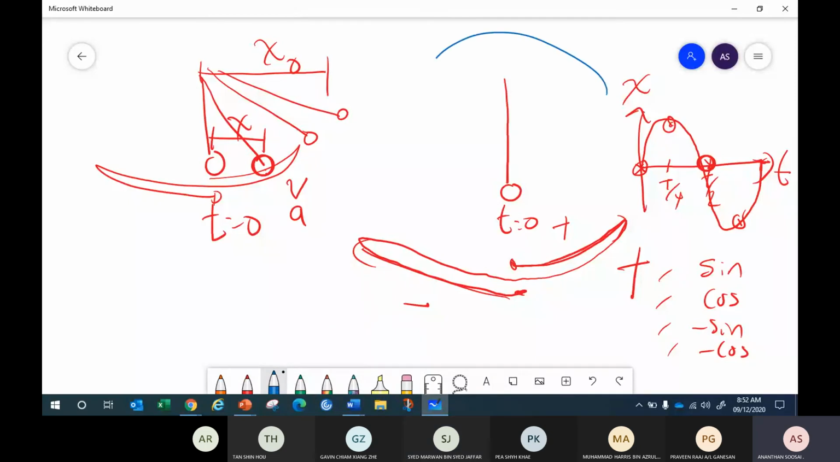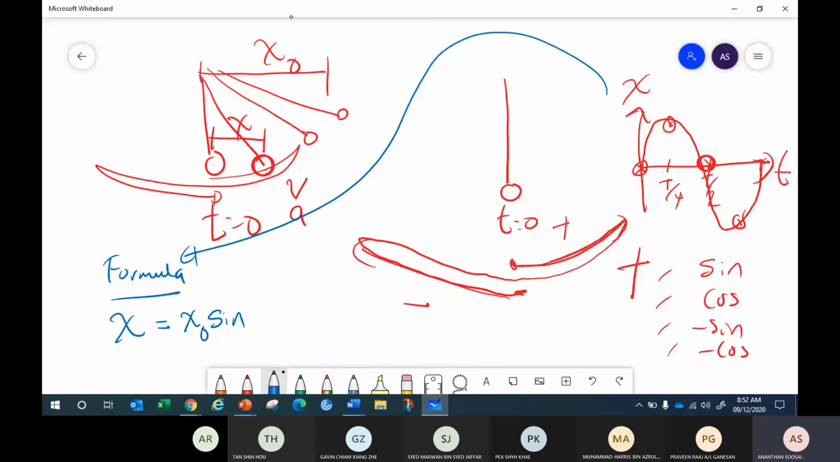Okay. Now I want to write a formula for this. What is the formula for displacement? Can you write the formula for this sine graph? x equals to... Last time in Form 5, how did you write the formula for the sine graph? You write sine, and you write the peak value here. So here we write x naught. x naught is the maximum value. Sine, and here we write in terms of time.